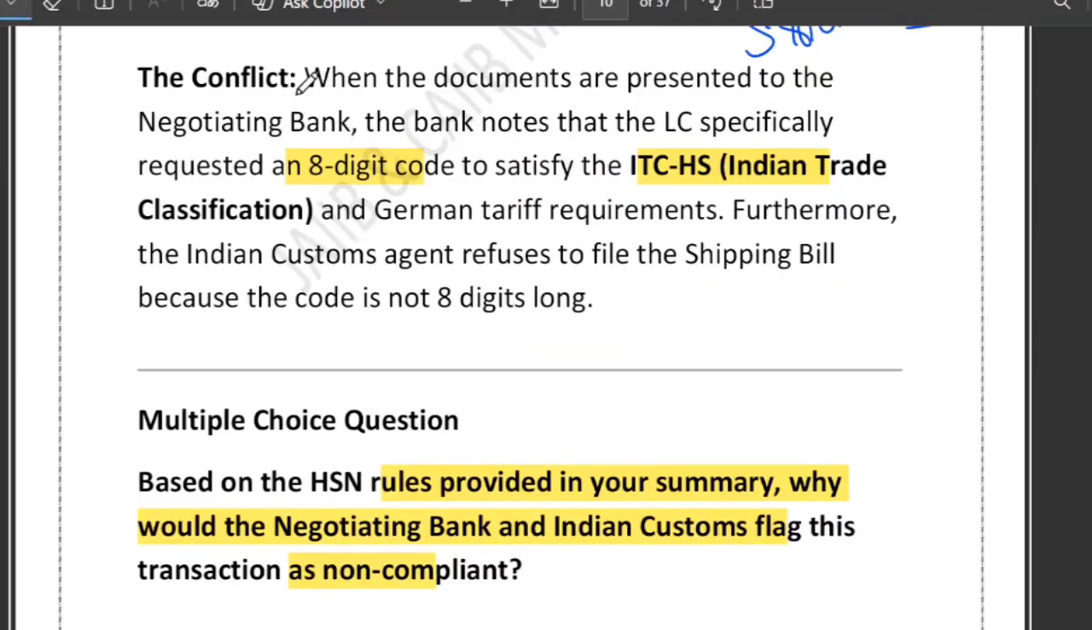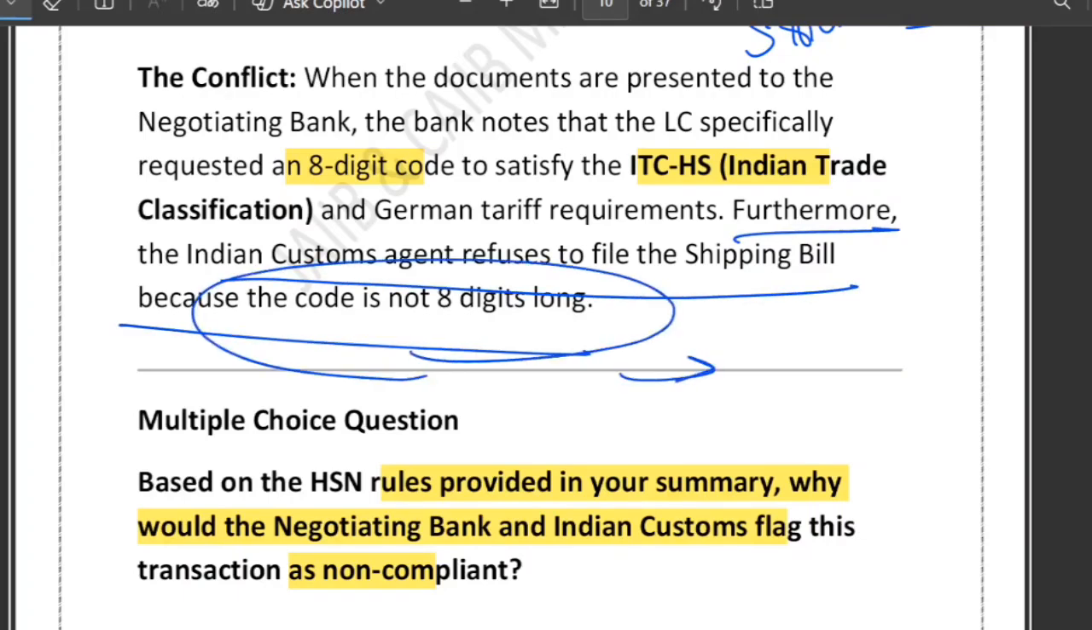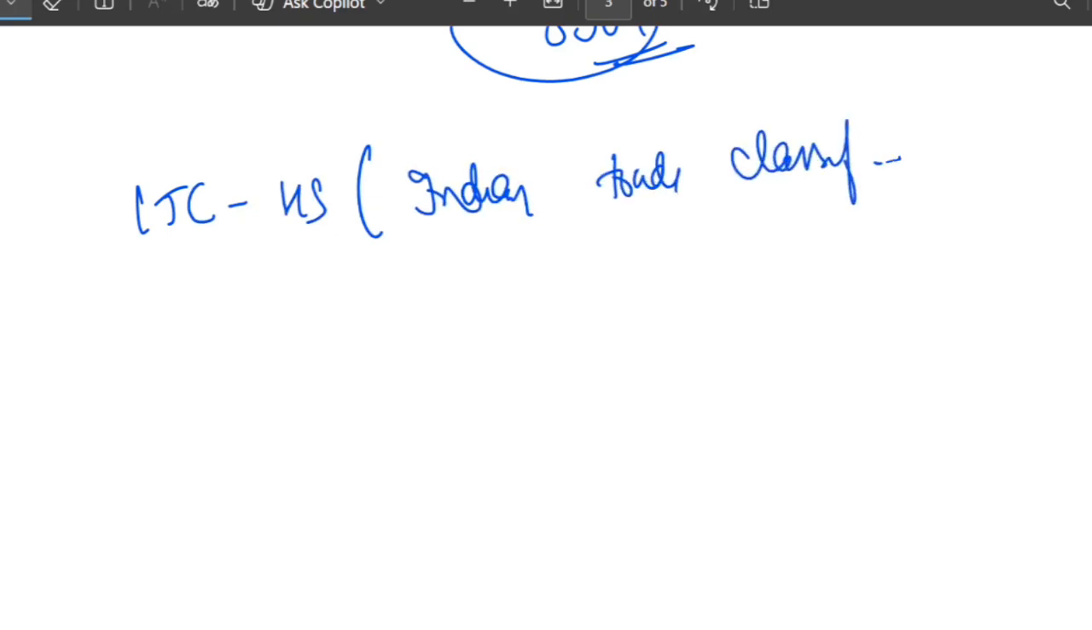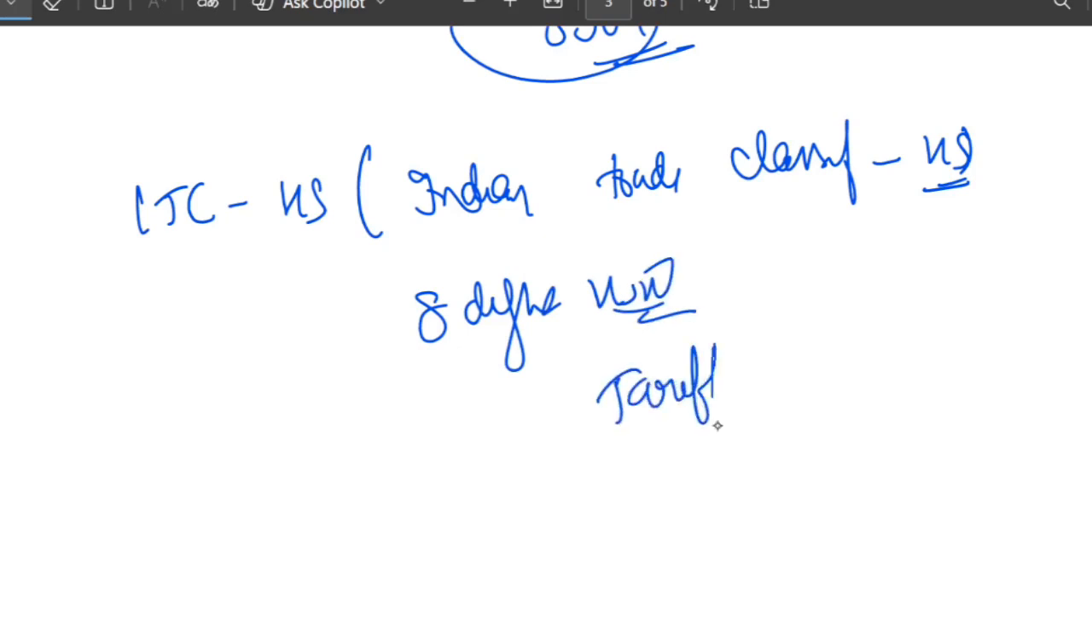One more thing they have mentioned is that the Indian customs agent refuses to file the shipping bill. Please remember, very very important: exports are governed by the ITC HS, which is Indian Trade Classification HS. So for all export and import shipments, India requires 8-digit HSN. The last 2 digits indicate the tariff rate, export benefit, restriction or incentive. Since the shipping bill cannot be filed without 8-digit, customs rightly rejected the filing.